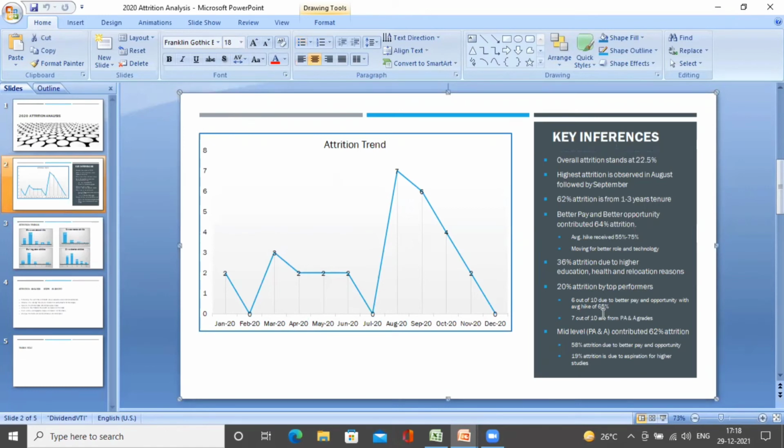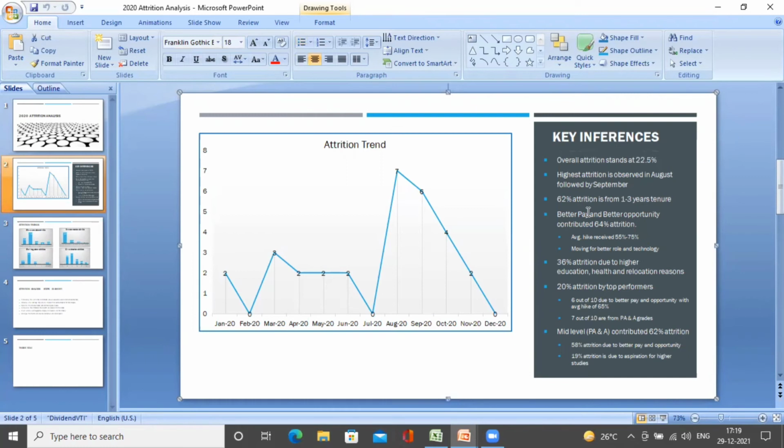20% of attrition is by top performers. When we say top performers, it is rating 1. So out of 10, 6 employees are moving for better pay again. Again, we see there is a trend of better compensation being a primary and a strong reason for attrition. So is there something that we can look into? No, not every time can we look into compensation as a barrier and compensate them with the offer that they hold. It is important for us to see in case there is something that we can do at organizational level to make our employees stick to the organization.